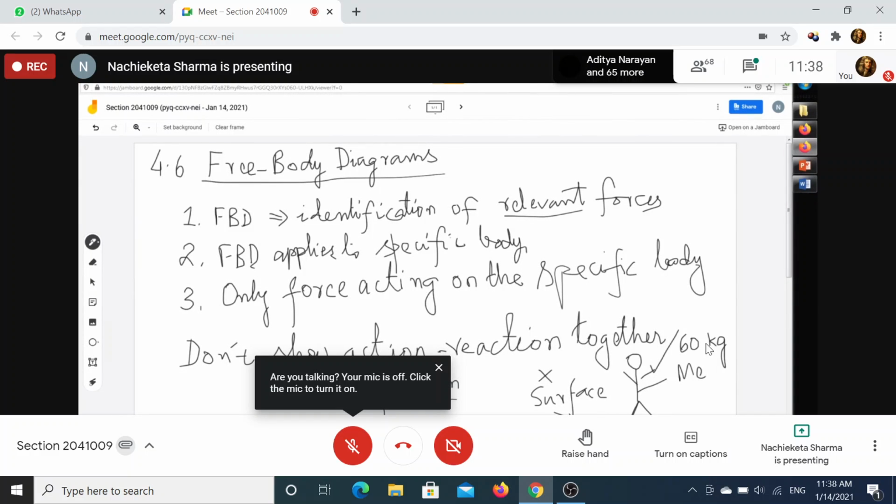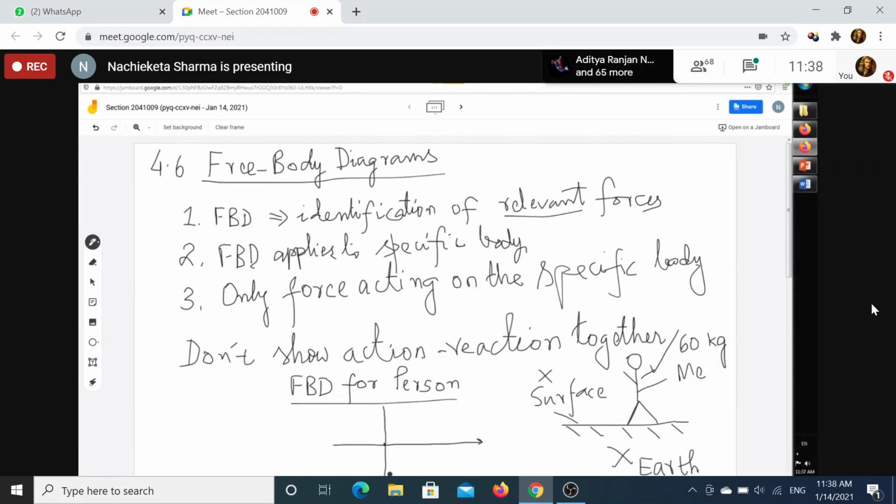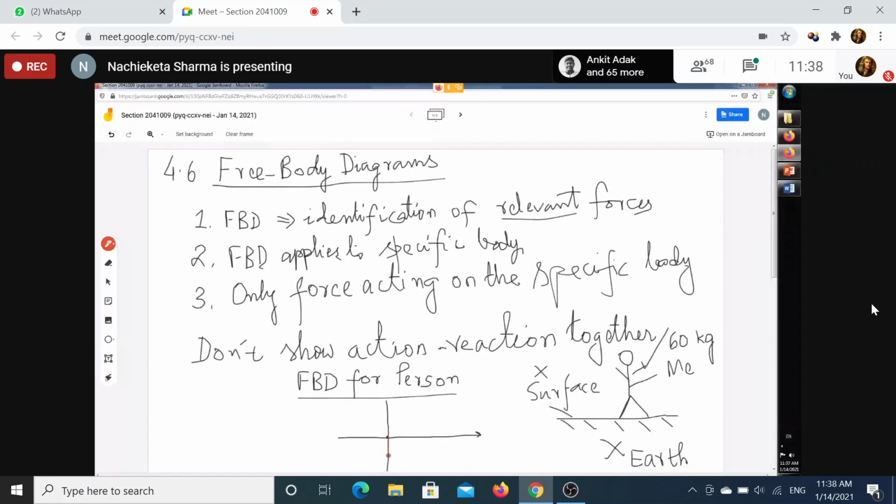Third step, identify the relevant forces that are acting on the specific body. Okay, what are the forces? How can you identify? You have to ask questions. If you are correctly asking the question, then you can identify the forces carefully. Which force exactly? So suppose I will identify a force, let us assume weight. So where there is weight, who is exerting this weight? Earth. Earth is pulling the person vertically downwards. So the weight is acting on the person.